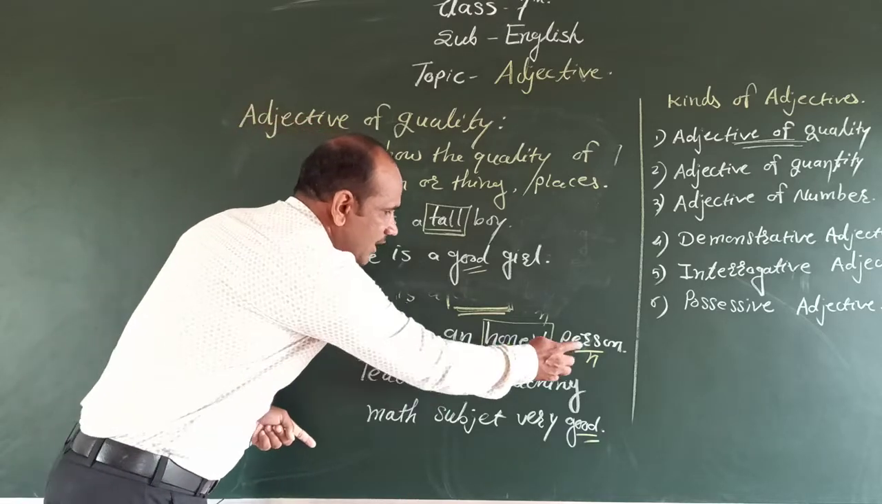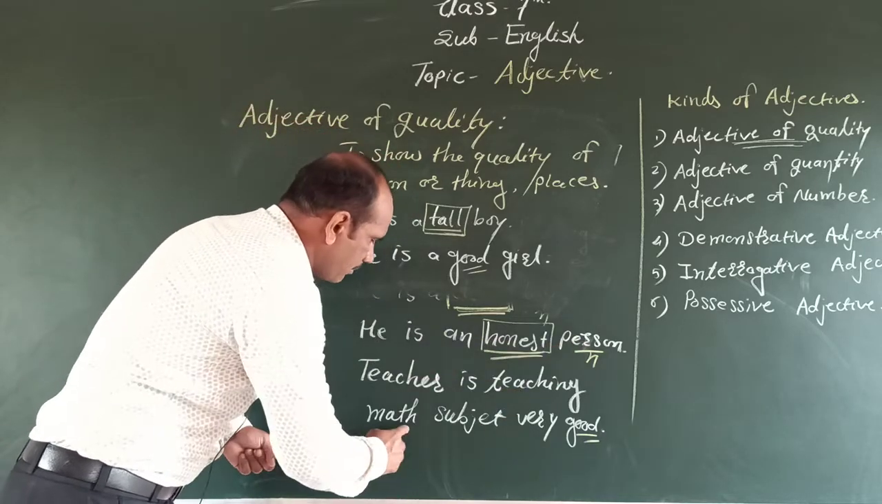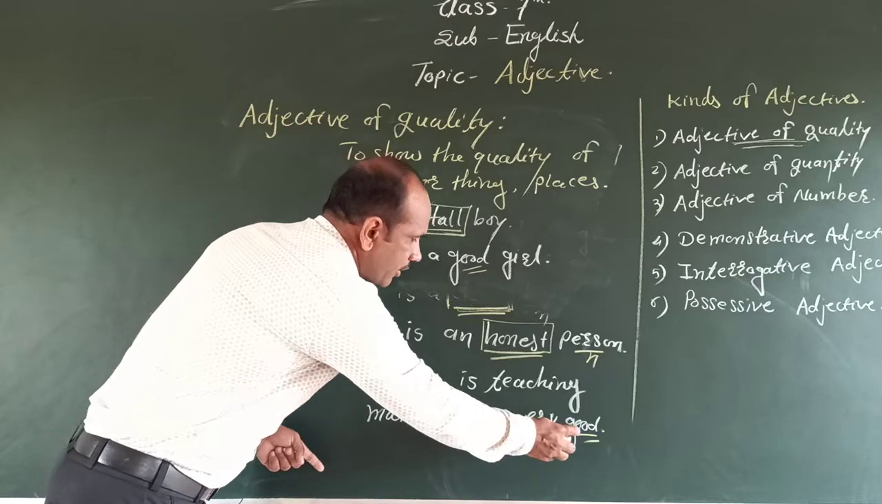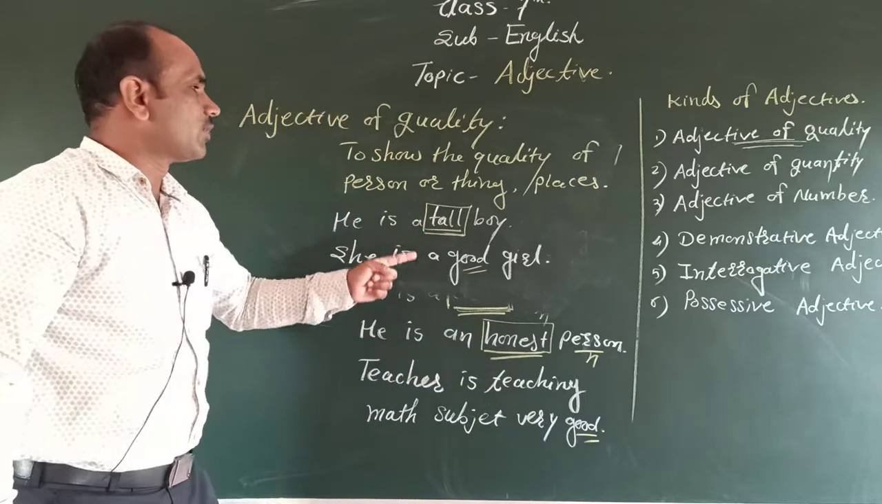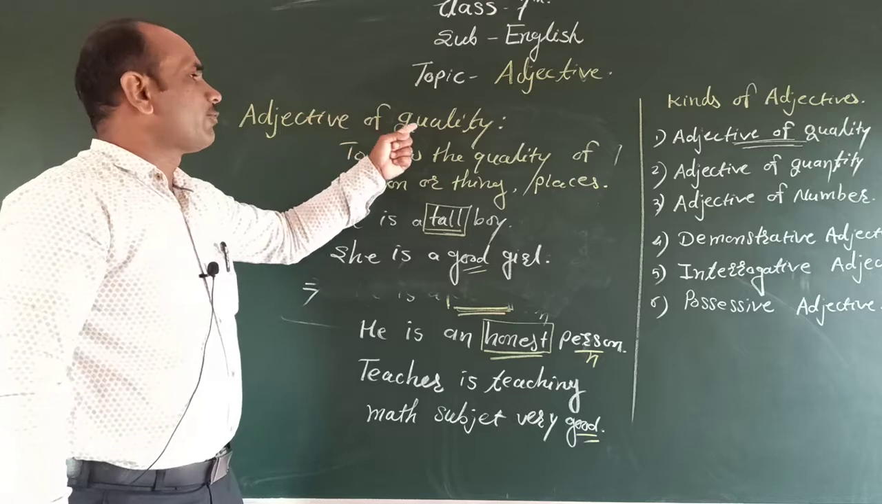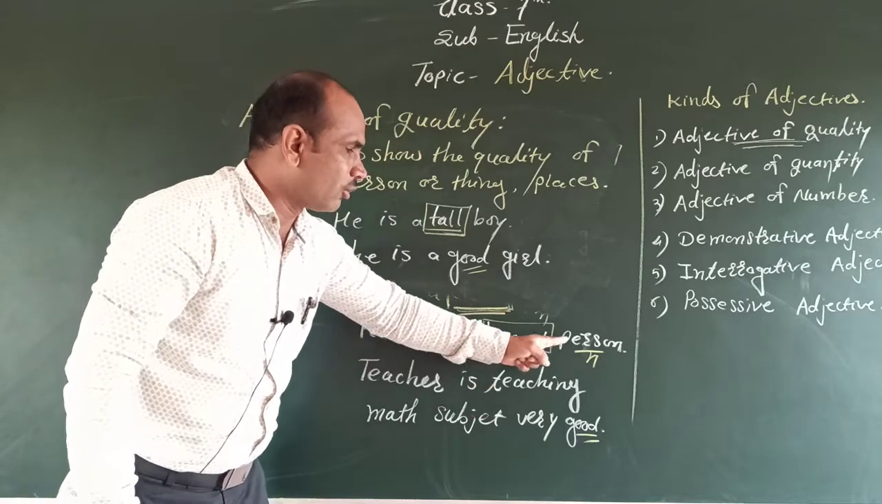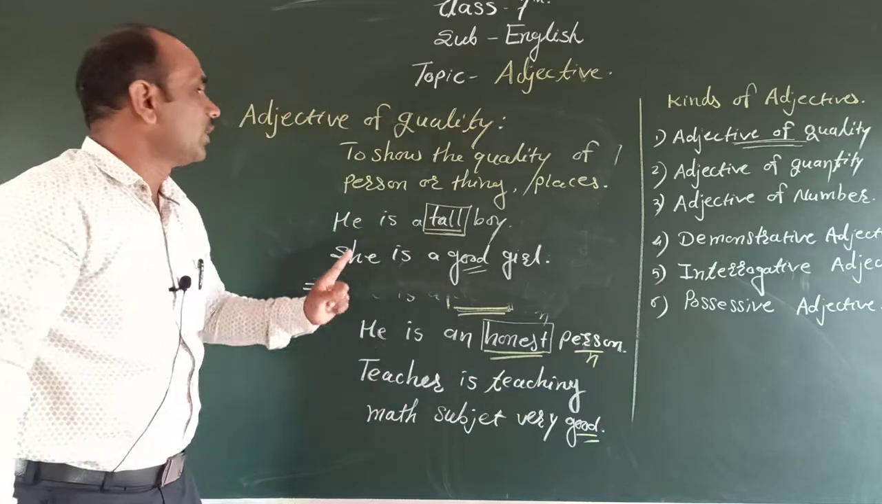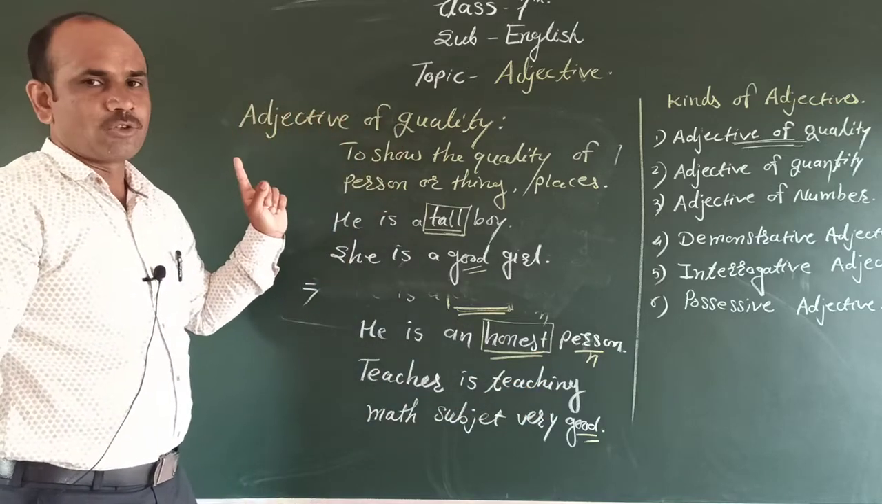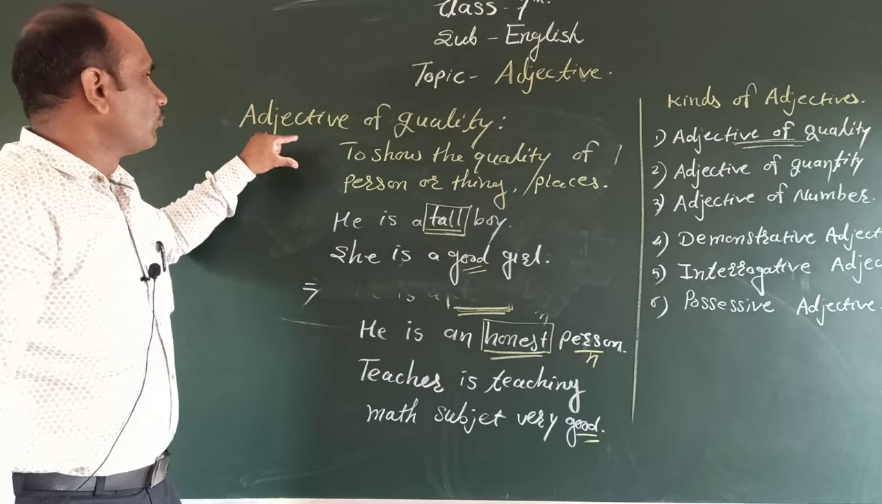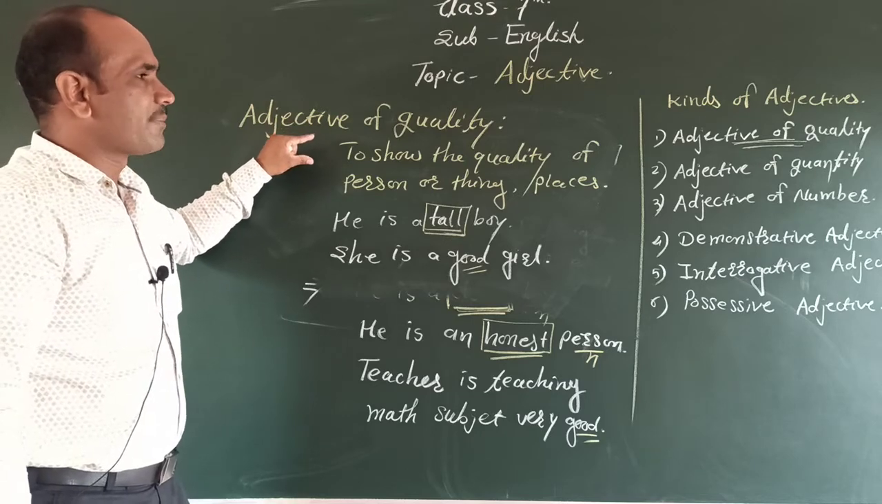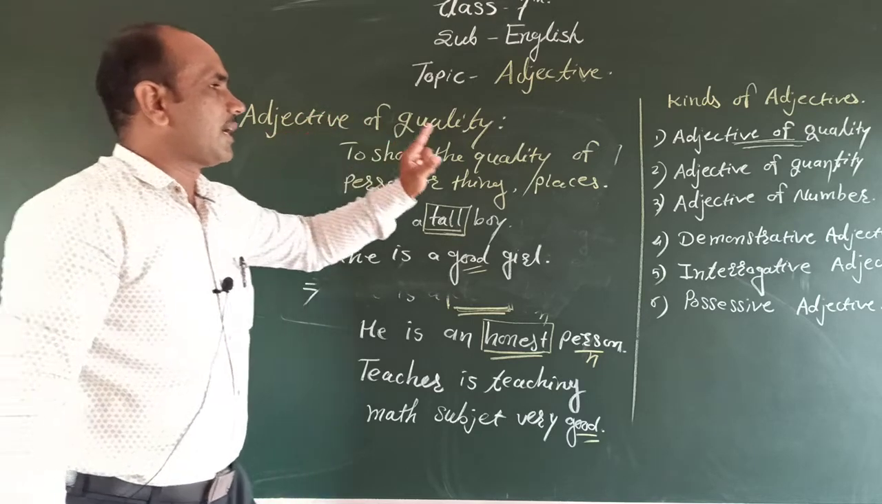Here: he is an honest person. The teacher is teaching math subject very good. In this way, good and honest are adjectives of quality, because these words show the quality of the noun. Therefore we call them adjectives of quality. In this way we have discussed the first type, adjective of quality.